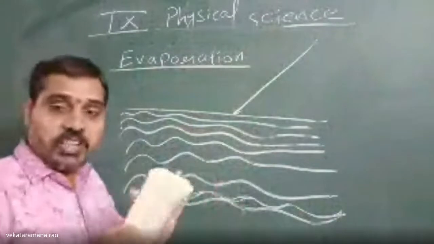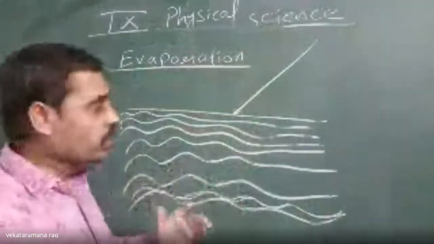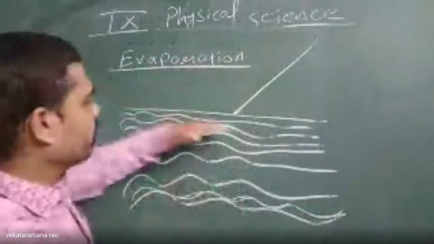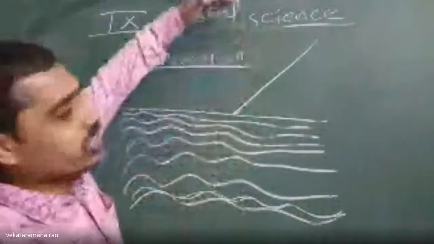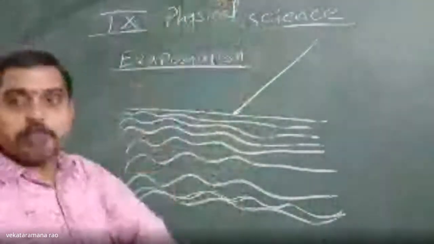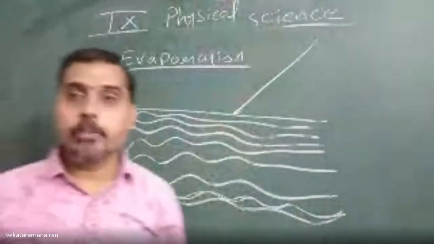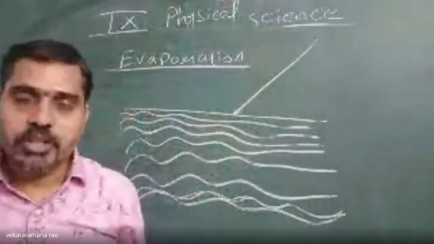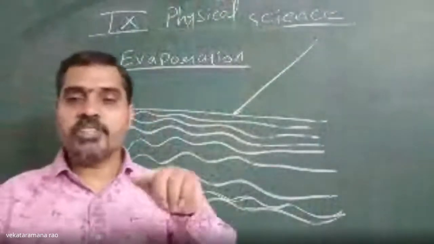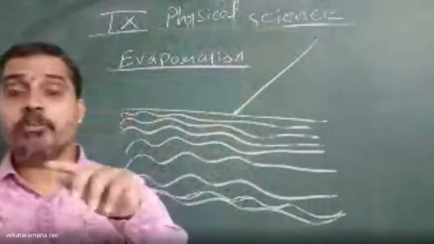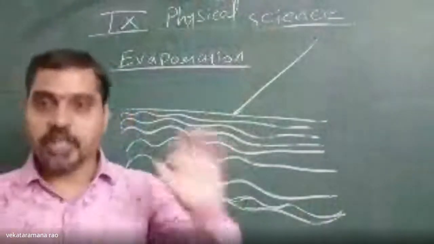Then they will escape from this layer and mix in the atmosphere. This process is called evaporation. So simply, evaporation is a process of escaping of molecules from their layer.